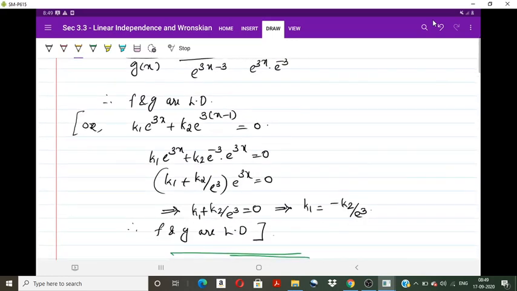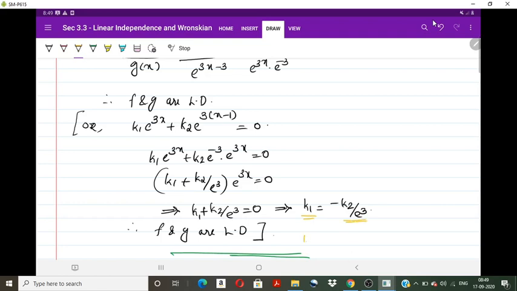Or if we choose k1 plus k2 into e raised to this equal to 0, then by making some commons, we can write this expression as k1 plus k2 by e cube into e raised to 3x equals 0. Since e raised to 3x is an exponential function, this implies that k1 plus k2 by e cube equals 0, or k1 is equal to minus k2 by e cube.